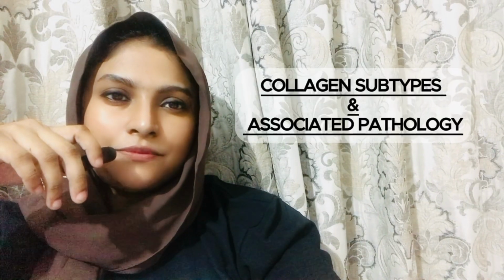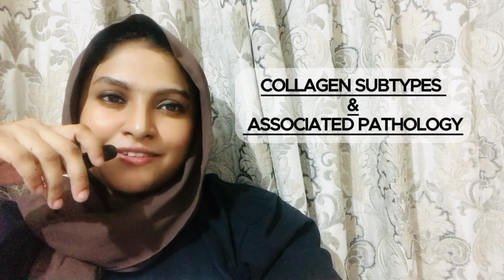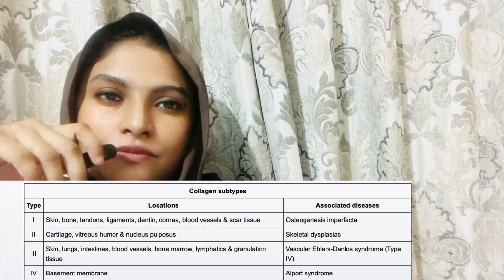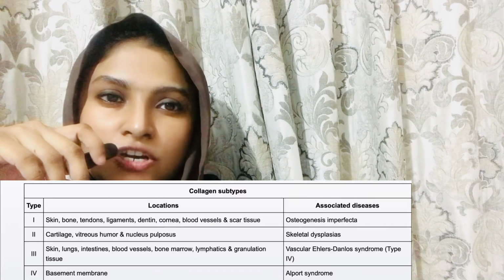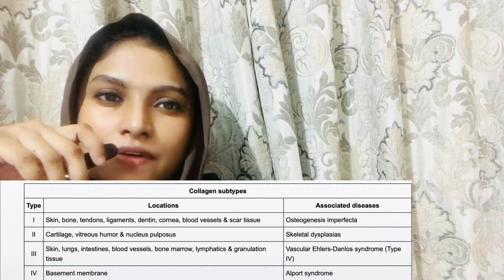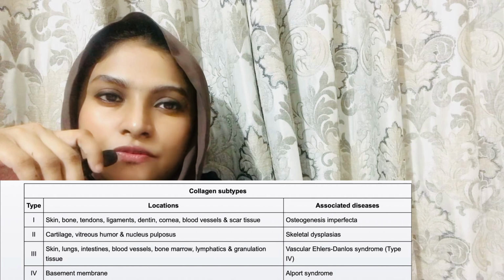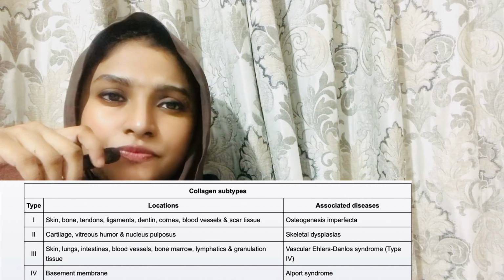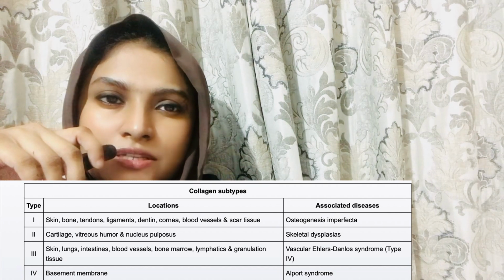Hi there. So we are going to learn the collagen subtypes and its associated pathology with mnemonics together. We're going to memorize it. So this is the chart we have to memorize every content out of this chart because there are lots of high yield questions coming out of this chart. So first of all, we can see the collagen subtypes. There are four subtypes given: type 1, type 2, type 3, type 4 collagen.